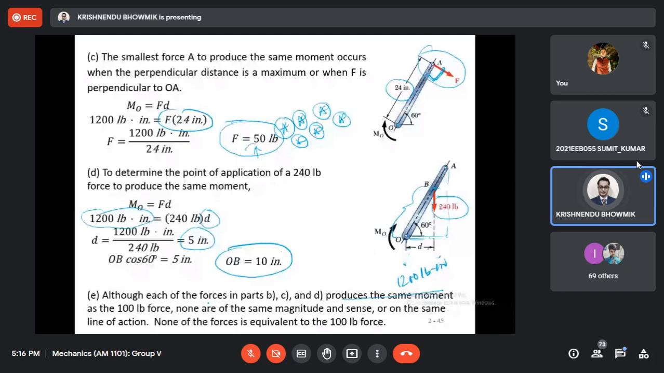For the moment, the line of action is the same and the magnitude is also the same. But for the force, the magnitude is different and the line of action is also different. So none of the forces is equivalent to the 100-pound force, although the moments are the same. Is it clear? Yes, sir.